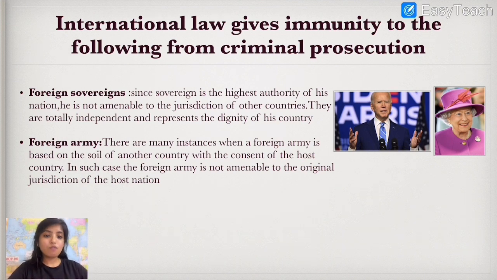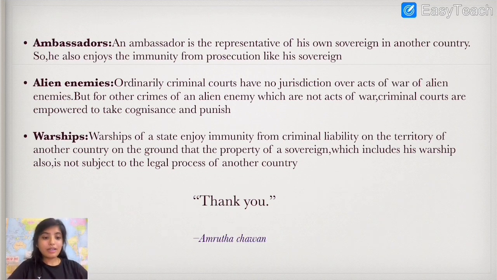And next is foreign army. When the army of another country comes to our nation, they are also exempted from this Indian Penal Code. Moving further, even ambassadors. For example, if a Pakistan person is an ambassador and he stays in India, he is also exempted from Indian Penal Code and gets immunity. At max, what the government can do is send that person back to their home. That's it. But he will not be liable under Indian Penal Code.